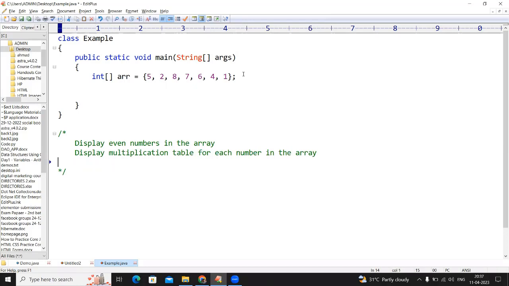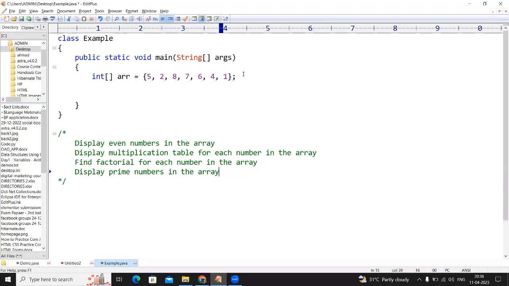Display or find factorial for each number in the array. Next one, display prime numbers in the array. Okay, like this. Everyone thinks that these questions are very difficult, but they are very easy.